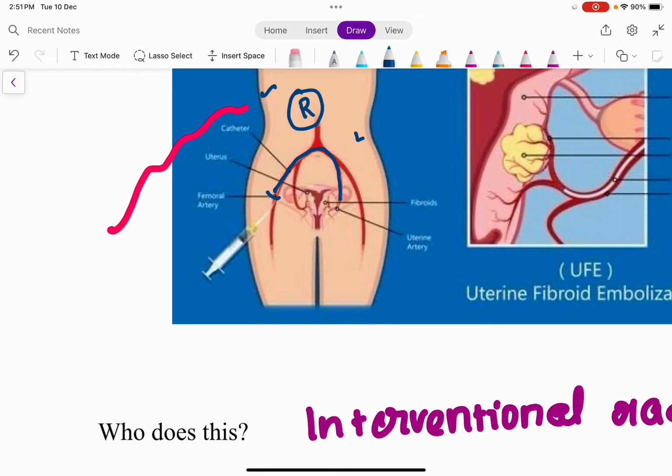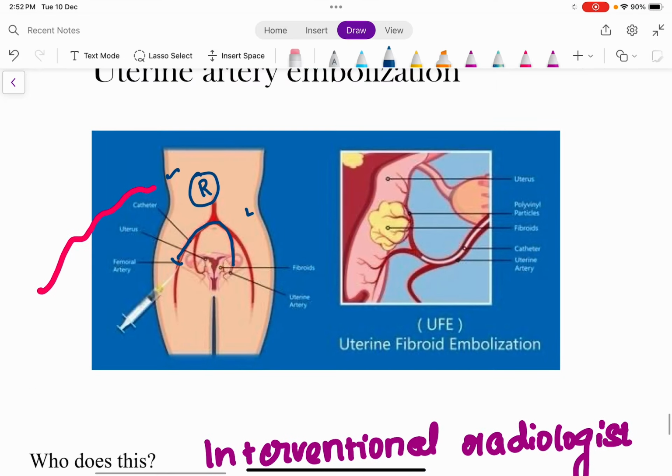So you are going to introduce the catheter on one side, it enters the contralateral uterine artery, and you introduce the embolic agent such as the polyvinyl alcohol. This is going to result in embolization of the blood vessel, that is the uterine artery of the contralateral side. This results in decrease in blood supply to the uterus, and to the fibroid, and the size of the fibroid is going to shrink. Therefore, the pressure symptoms will decrease and the bleeding will also get controlled. So this is the basic of uterine artery embolization.